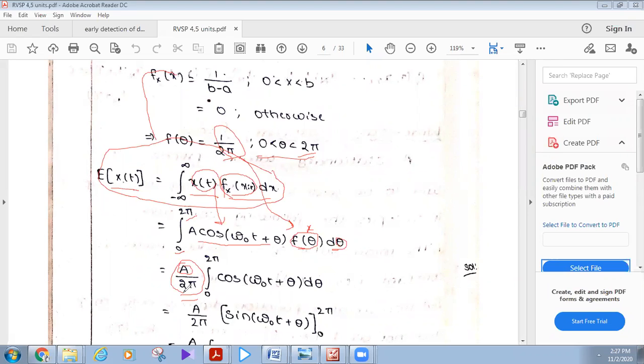Now, here cos omega naught t plus theta is with respect to theta in the limits 0 to 2 pi. Now, we have to integrate this function and substitute these limits 0 to 2 pi.